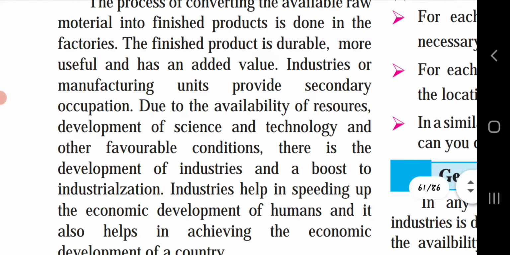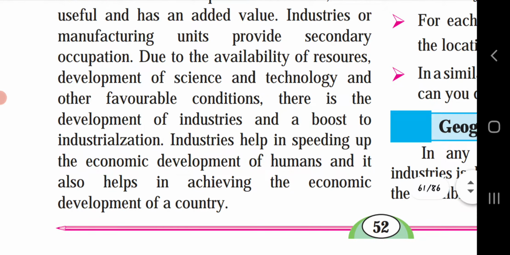Industries or manufacturing units provide secondary occupations. Due to the availability of resources, development of science and technology and other favorable conditions, there is development of industries and a boost to industrialization. The primary occupations are directly related with nature, and the secondary ones are dependent on the raw material collected from the primary occupations. So this will come under the secondary occupations.